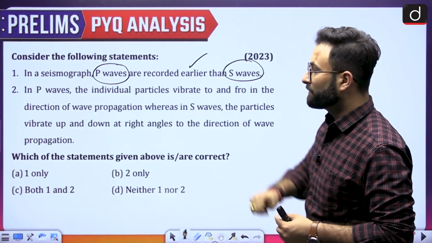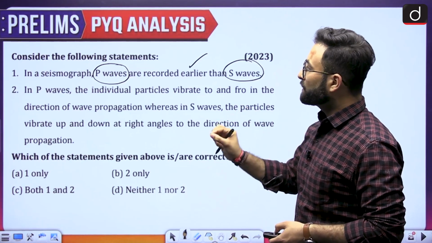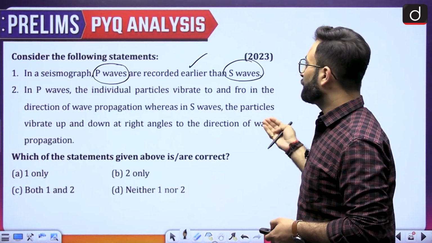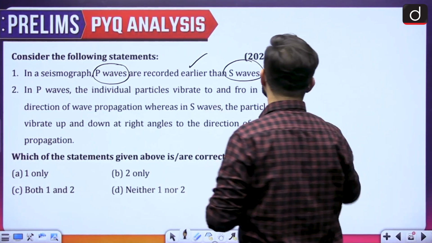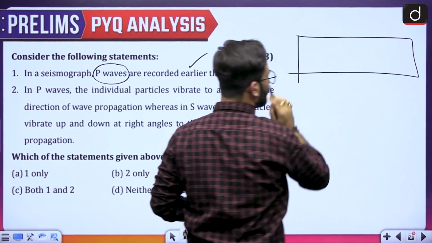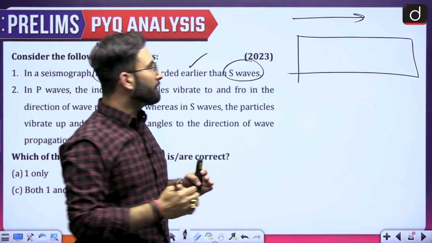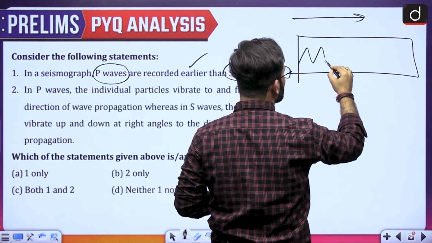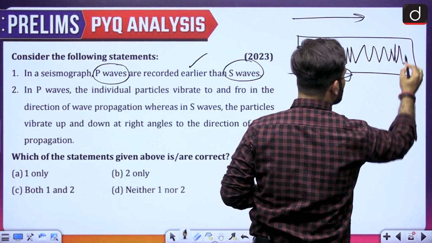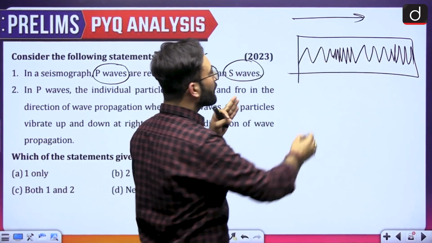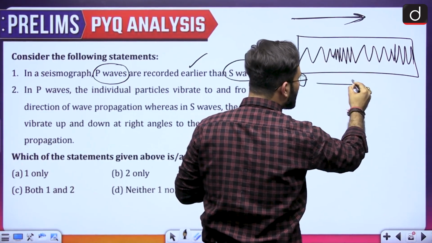Now, coming to the next one. In P waves, the individual particles vibrate to and fro in the direction of wave propagation, whereas in S waves, the particles vibrate up and down at right angles to the direction of the wave. Let's say this is your slab of the earth, and propagation of the wave is like that. When we talk about the primary wave, it goes like this, with sudden compressions, then expansion, and then compression again. You can see the propagation of the earthquake wave is like this, and the vibration is also in the same direction.